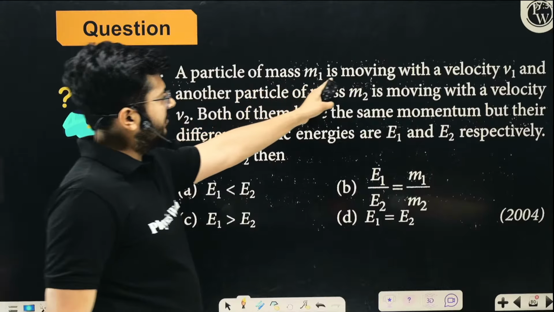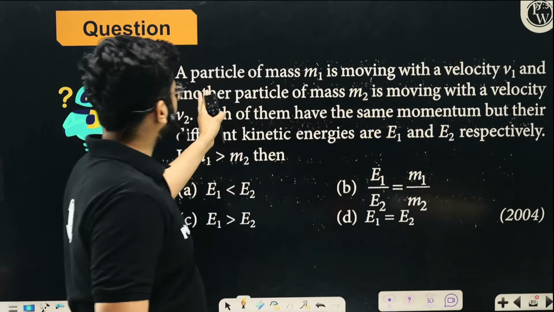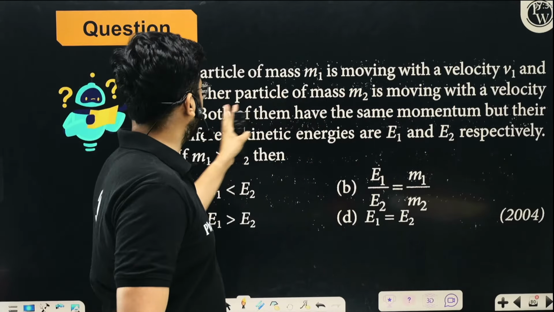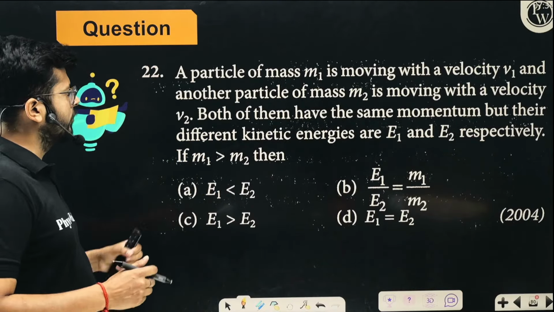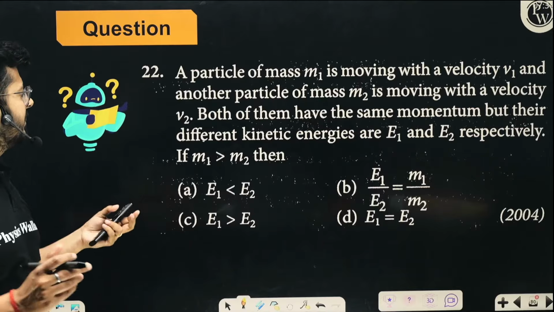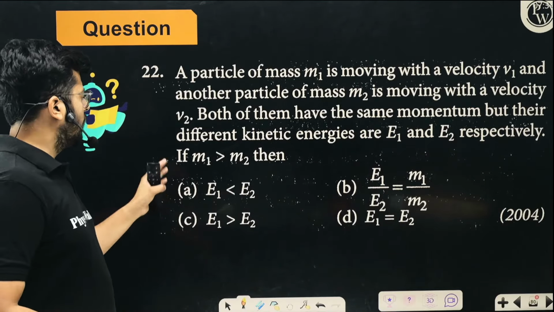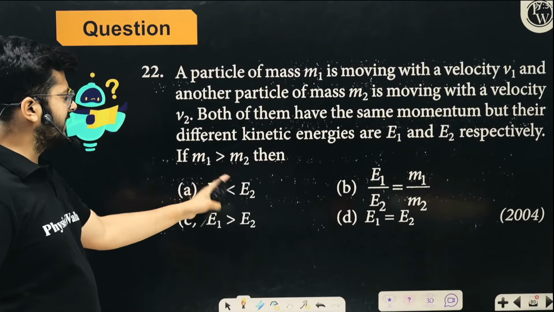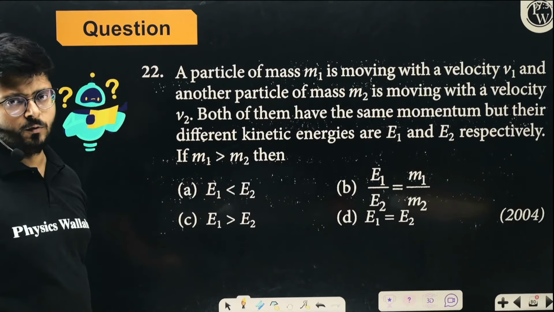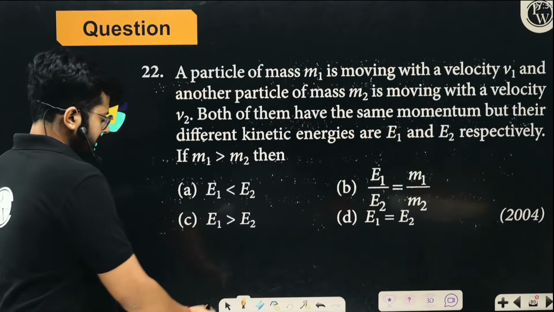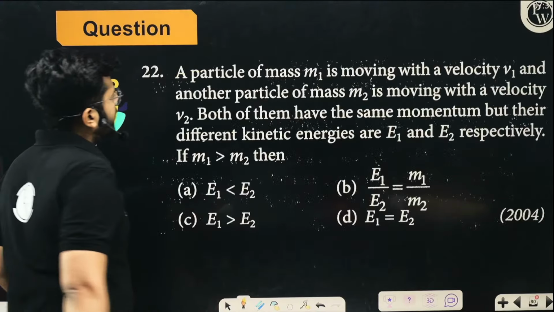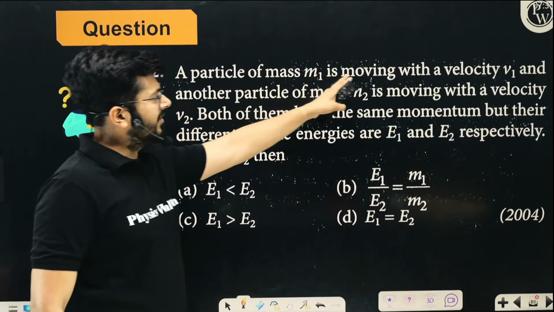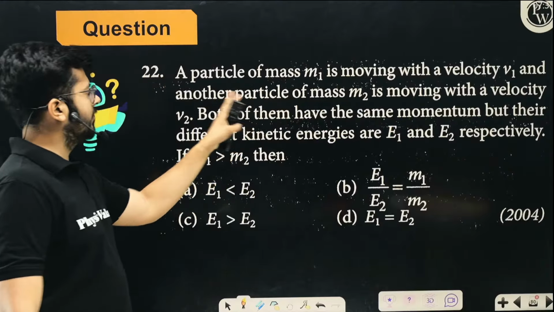A particle of mass m1 is moving with velocity v1, and another particle of mass m2 is moving with velocity v2. There are two particles with masses m1 and m2. Both have the same momentum, but different kinetic energies E1 and E2. What will be the relation between their kinetic energies if m1 is more than m2? My dear kids, the concept is very much the same.